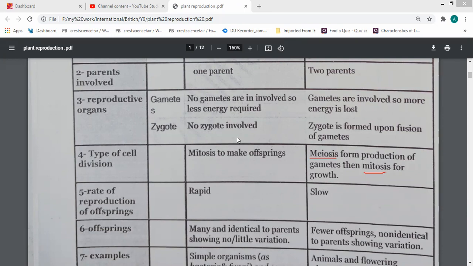So the number of cells of this zygote increases by a high rate or by a low rate? By low rate. But the number of cells increases, right?